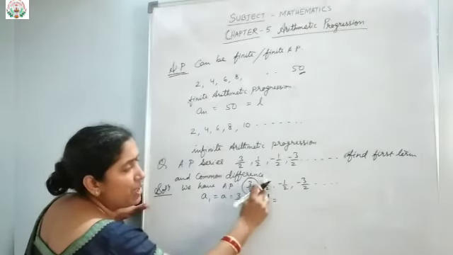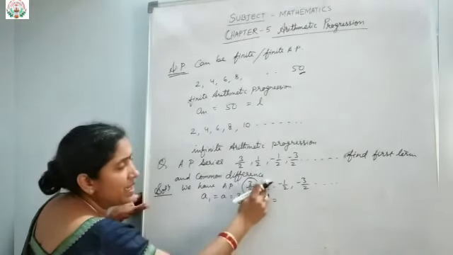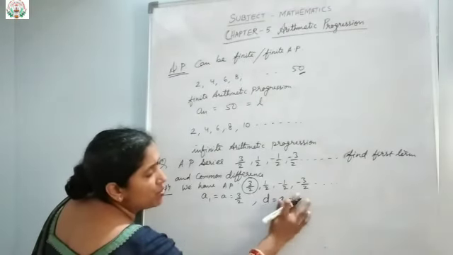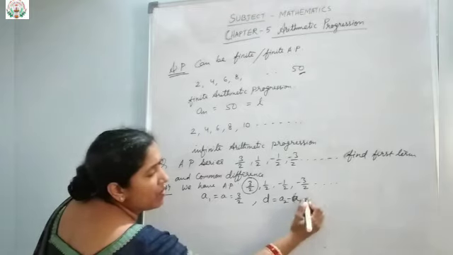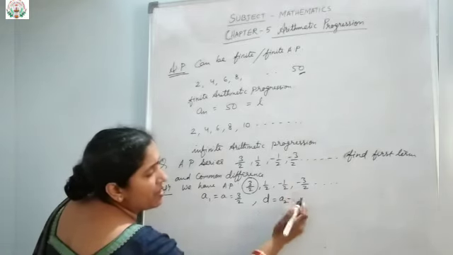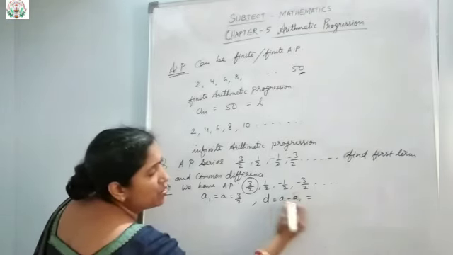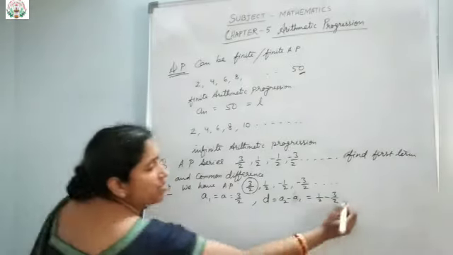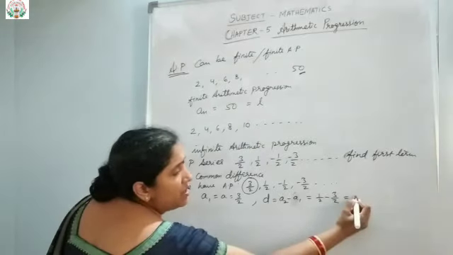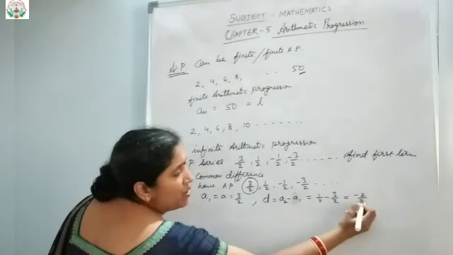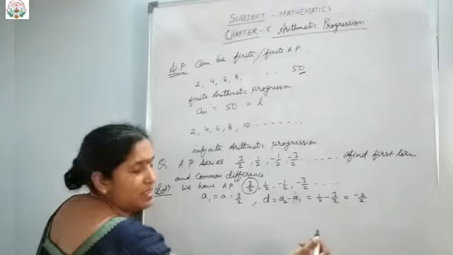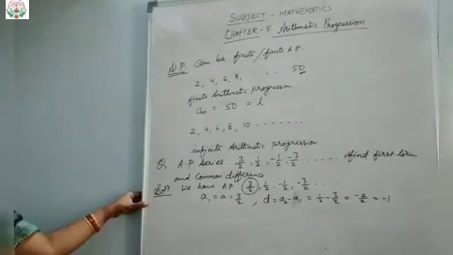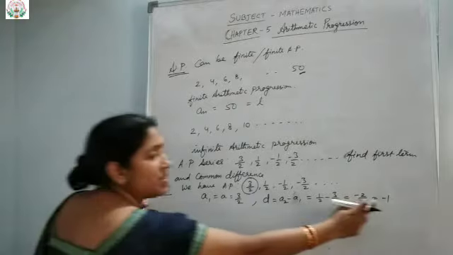If these are A1, A2, A3, A4 likewise, then the common difference D equals A2 minus A1, which is equal to 1 upon 2 minus 3 upon 2, which is equal to how much? Minus 2 upon 2. Take the LCM and see how much you will get. That is equal to minus 1. Right? So the common difference is minus 1.